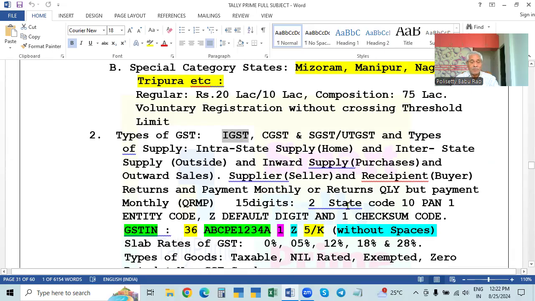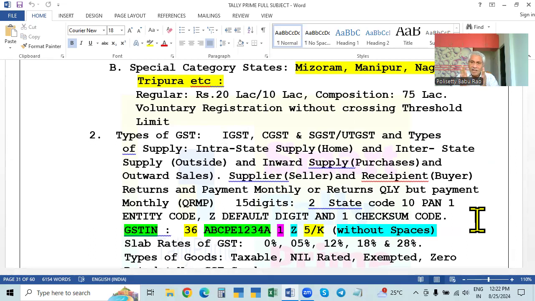So from Andhra Pradesh to Telangana, Telangana to Delhi, Uttar Pradesh to Madhya Pradesh, like that, if the supply is made, then the total 18% or 28% tax will be collected by the central government in the name of IGST. So in the same state, Telangana, purchase same. That is, seller and buyer also.